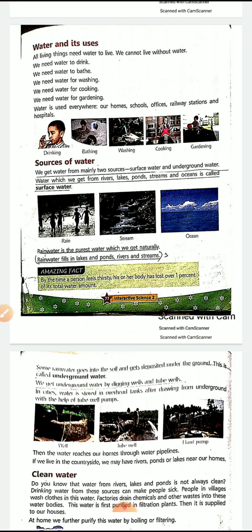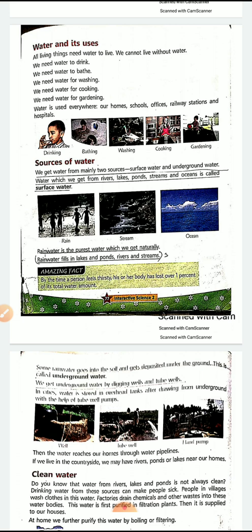In cities, water is stored in overhead tanks after drawing from underground with the help of tube well pumps. Then it reaches our homes through water pipelines.